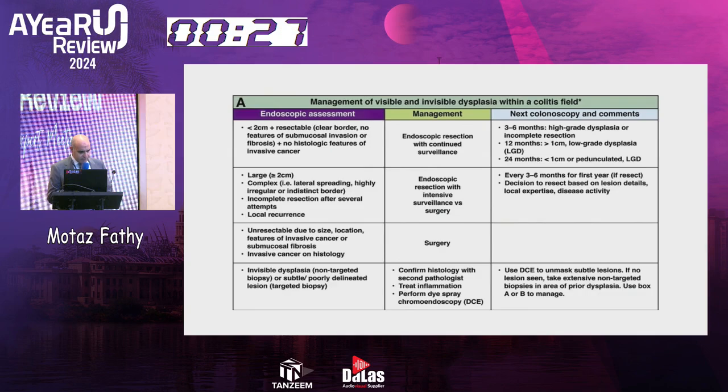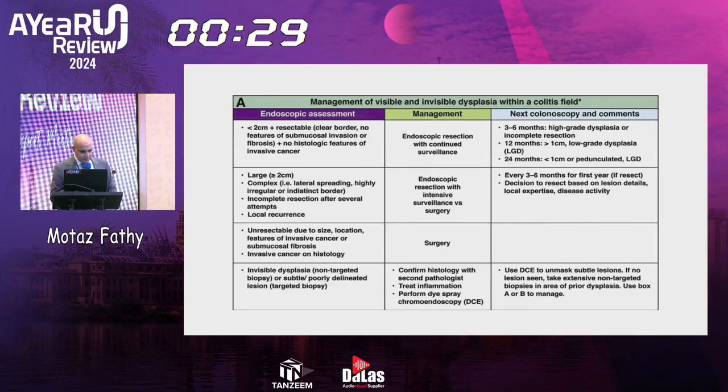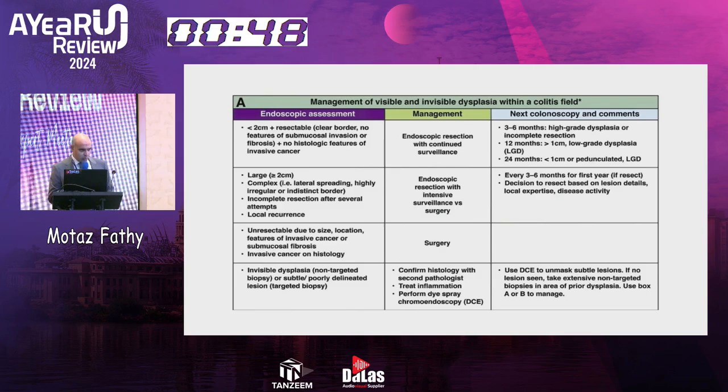If it's large, I mean by large more than 2 centimeters, then also endoscopic resection with intensive surveillance versus surgery, every 3 to 6 months for the first year. The decision to resect is based on lesion details, local expertise, and disease activity. If it is unresectable due to size, location, or whatever, the patient should go for surgery, of course.